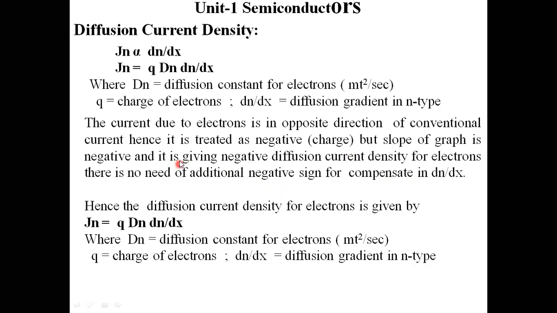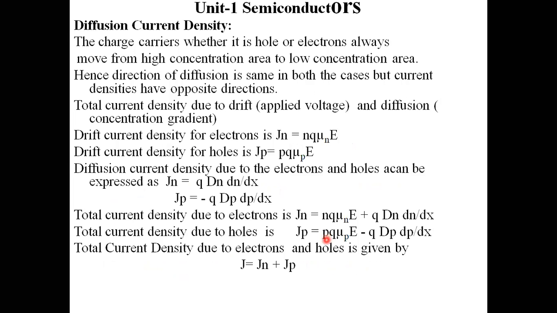That is, in this term, current density Jn is finally equal to q Dn dn by dx, where Dn is the diffusion constant for electrons, q is the charge of electrons, and dn by dx is the diffusion gradient in n type. This is how we know the Jp term and Jn term. After acquiring this Jp term and Jn term, we will move on to finding the diffusion current density more thoroughly here.